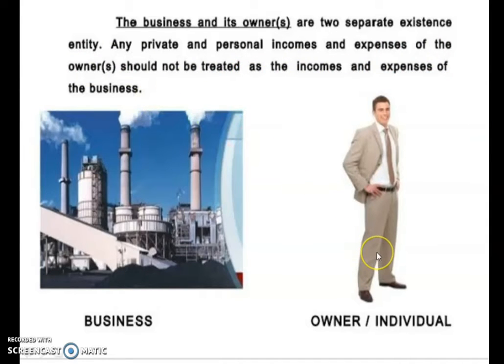So a private income or expenses of the owner will not be considered as income or expenses of the business. Both parties have a separate existence. So that is our business entity or accounting entity principle.